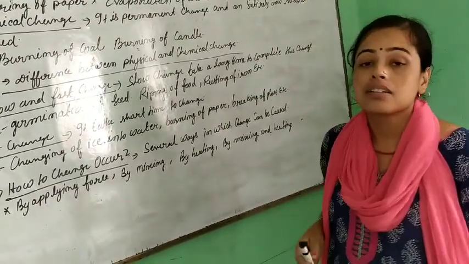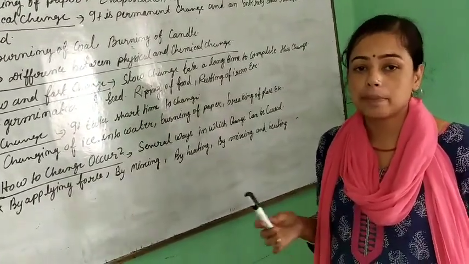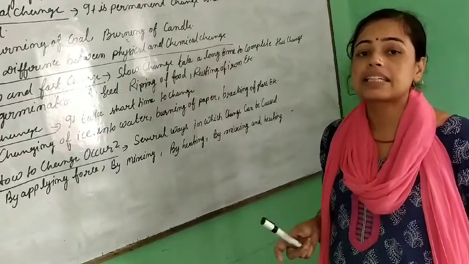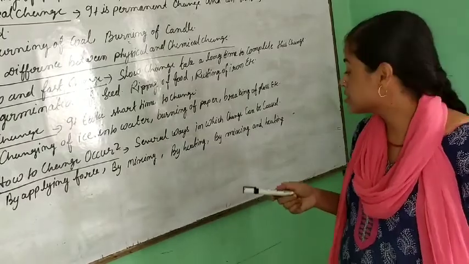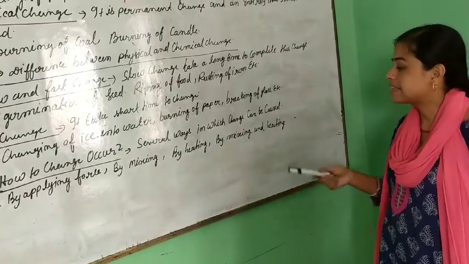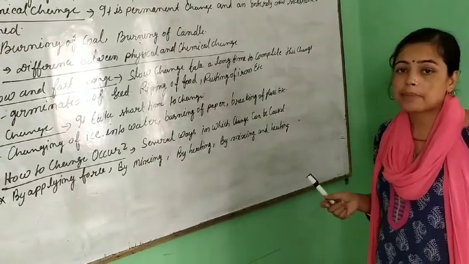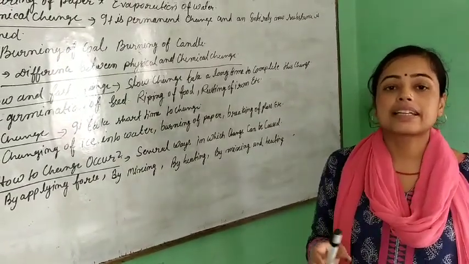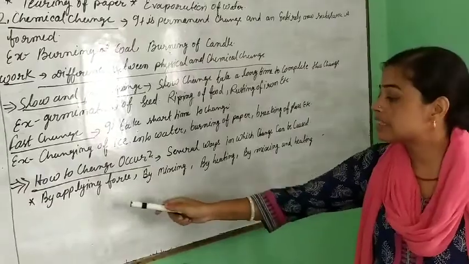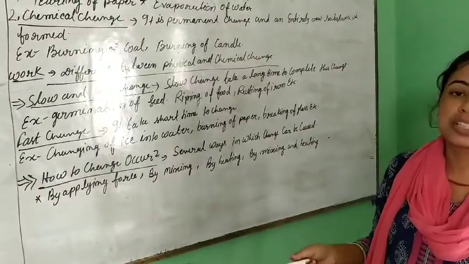By heating, it means evaporation or melting; when we heat something, it changes shape and size. When we mix chemicals or heat them, they take a new look. So these things are responsible for change.